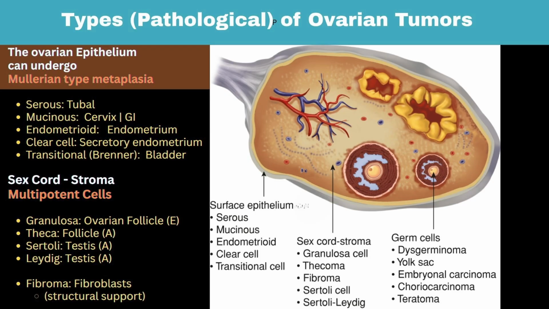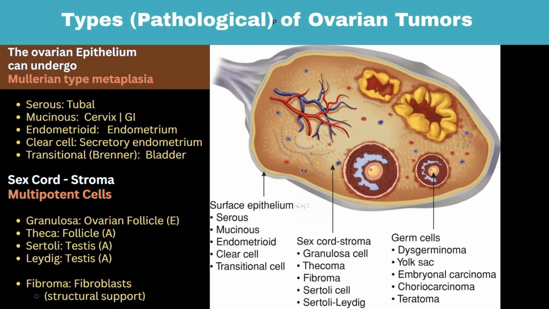The epithelial ovarian cells have the potential to undergo metaplasia. Metaplasia means when one cell type changes to another. Epithelial cells of the ovary can undergo this metaplasia based on their memory that they originated from the Mullerian cells.